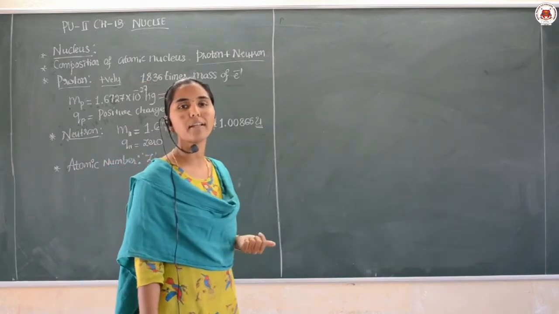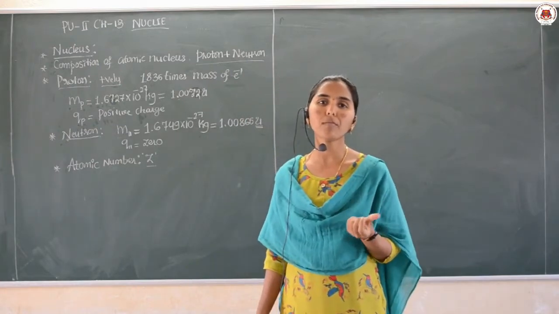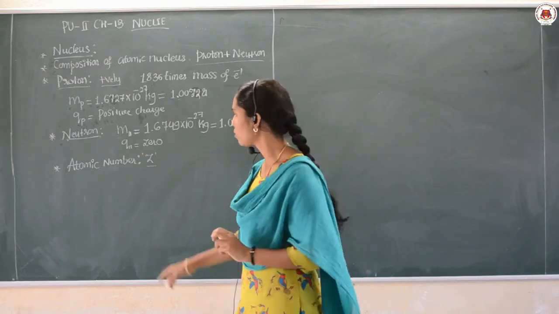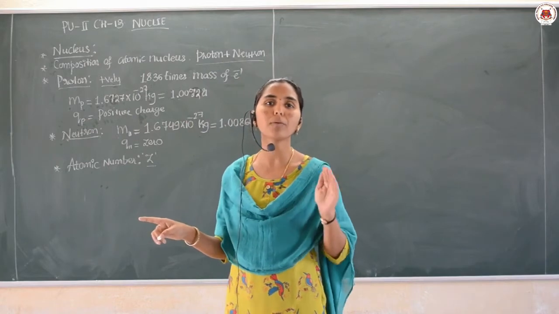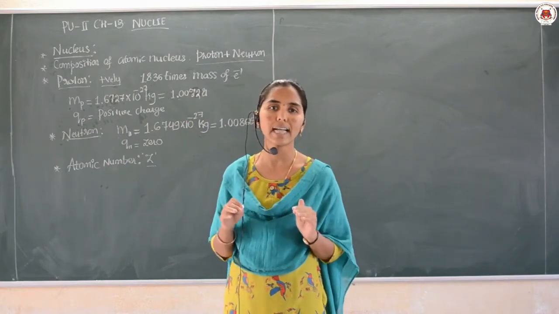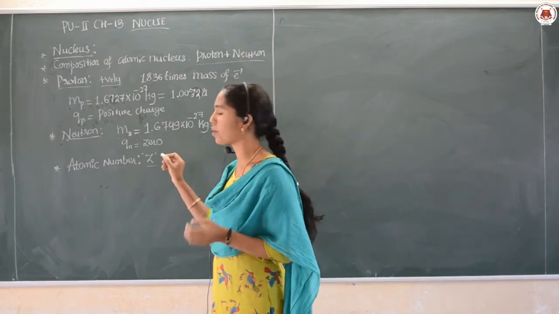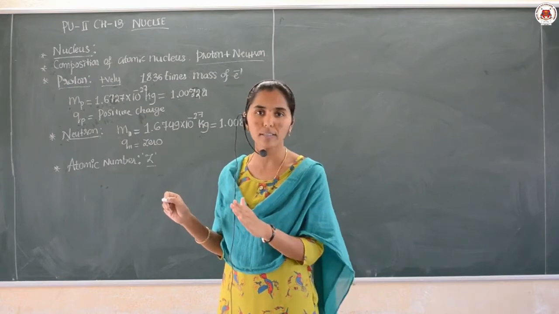Then how do we define atomic number? It is the total number of protons present inside the nucleus. That gives me the atomic number of the respective element and nucleus.